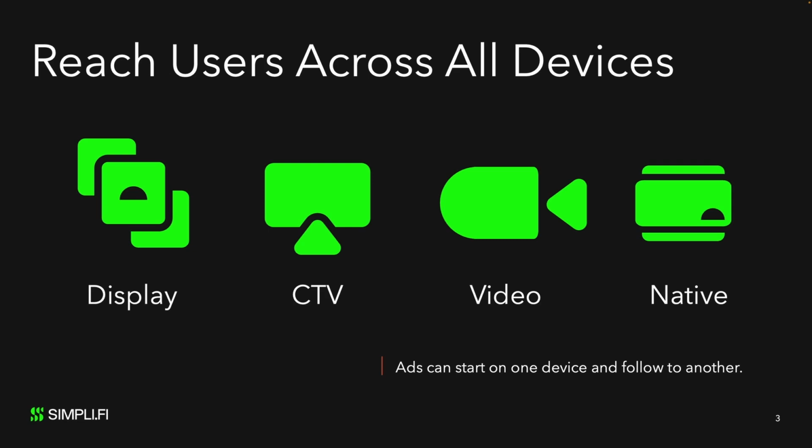Video. Engage users with pre-roll, mid-roll, post-roll, interstitial, and in-banner videos across their mobile, desktop, and tablet devices. And native. Capture the attention of users on mobile, desktop, and tablet devices with ads that are built in real time to look like content on a publisher's website or app.